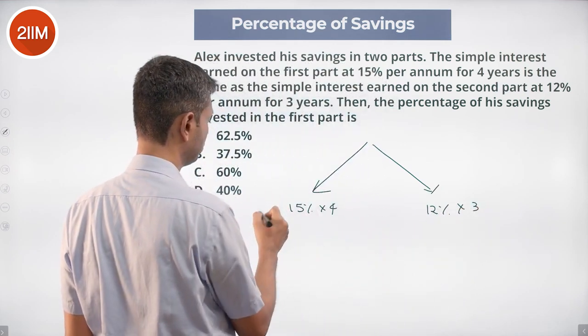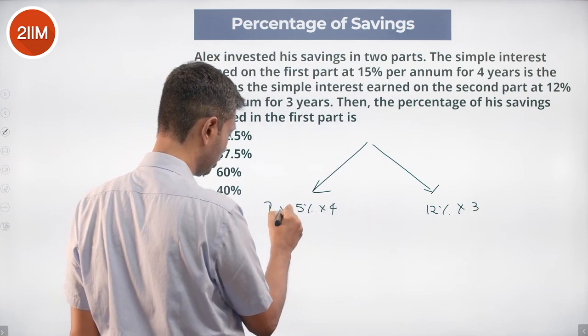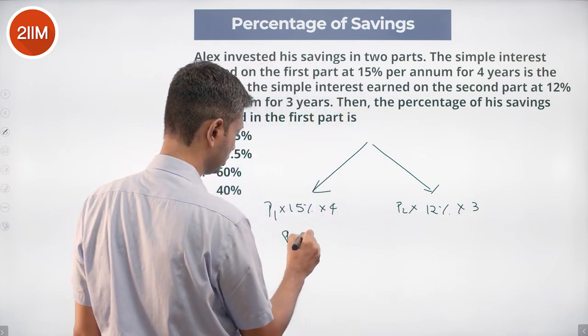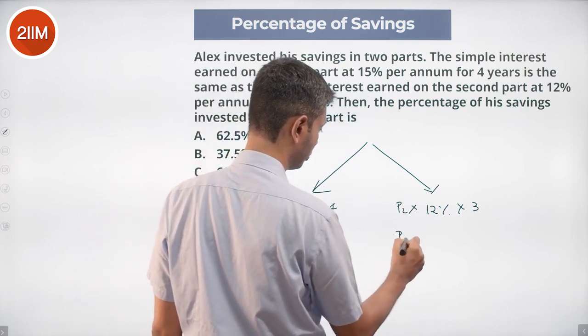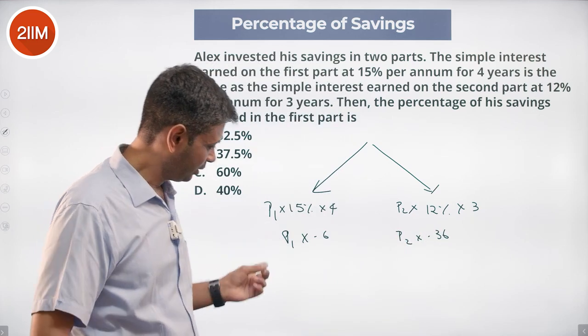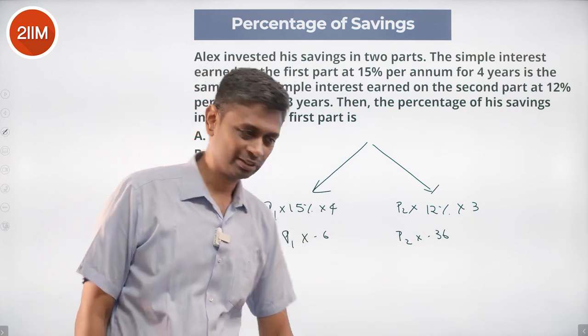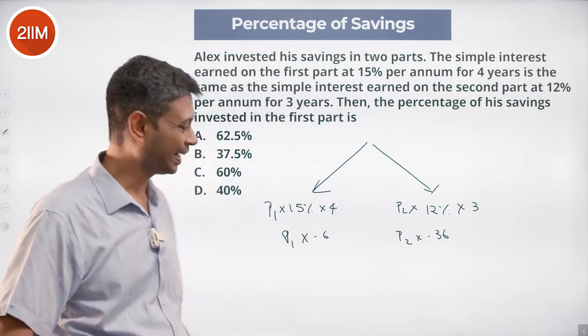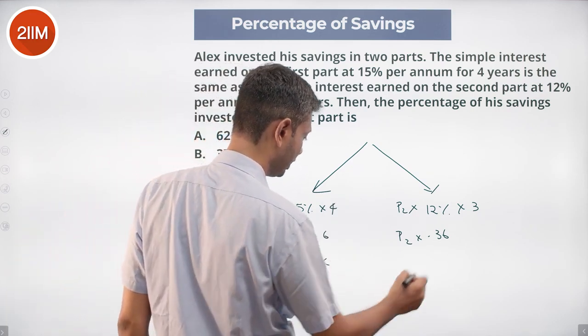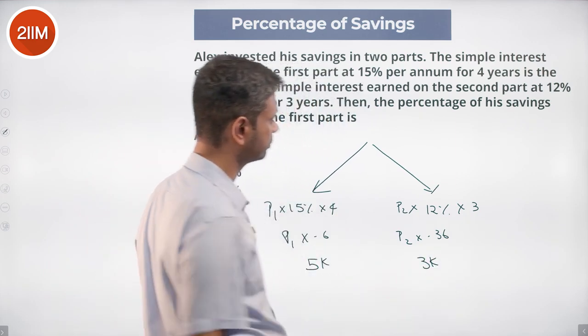So principal 1 into this equals principal 2 into this. P1 into 0.6 is P2 into 0.36. This into 60 is that into 36. This into 5 is that into 3. Or the ratio of the principals is 5:3, 5k and 3k.